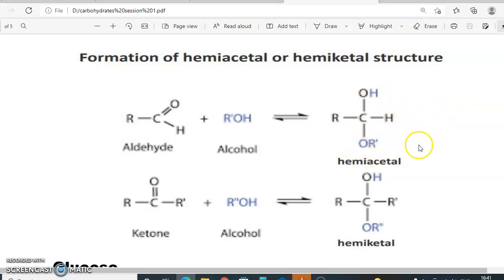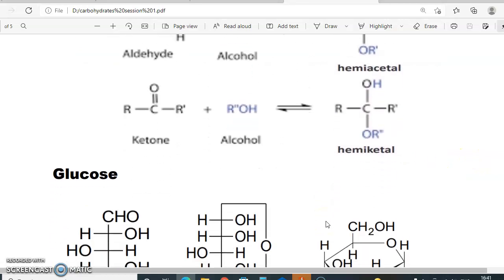Okay, so this is the hemiacetal. In the same way, I can get a hemiketal. Instead of taking an aldehyde, if I take a ketone, here also this R and R dash is as such. The carbonyl group is attacked by the RO minus, which goes and attacks here, becomes O minus. O minus accepts this proton, so OH and OR dash. So we have a hemiketal form.